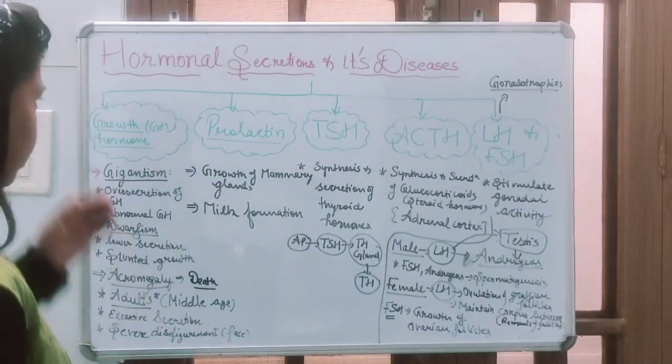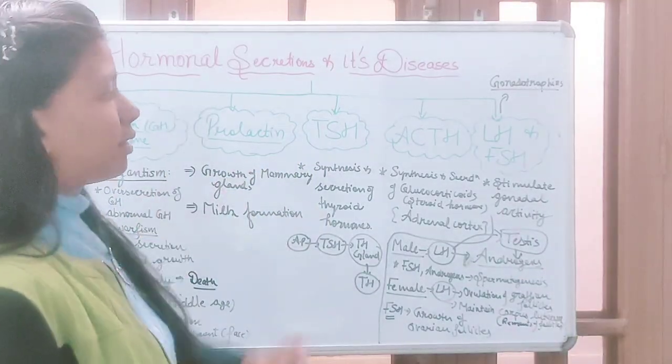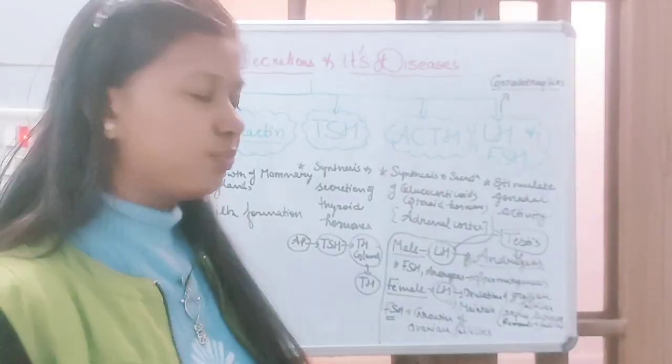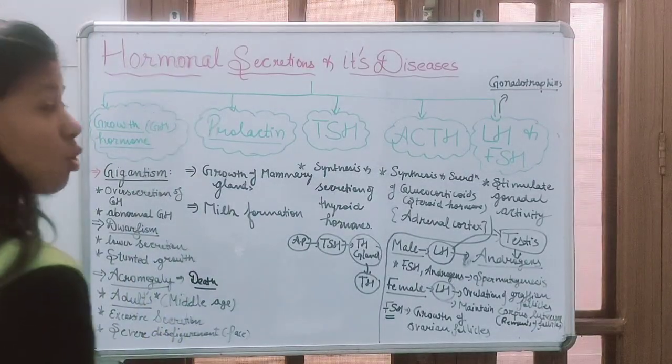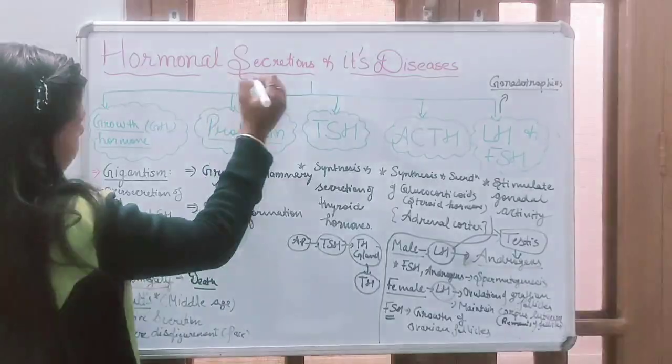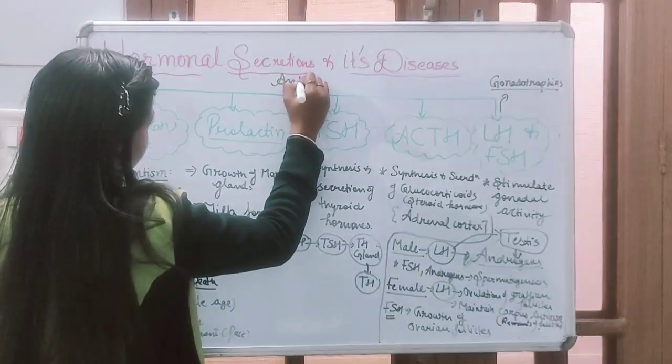So let's discuss. Okay, so these are various hormones that are released by the anterior pituitary. Okay, so the first hormone is growth hormone. ये किससे रिलीज हुए हैं? इंटीरियर पिट्यूटरी से.